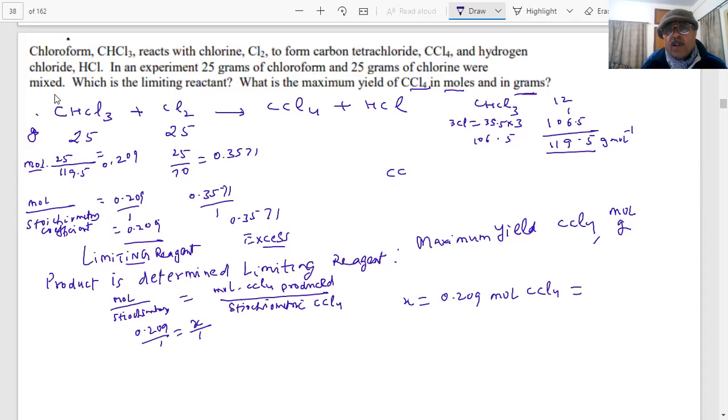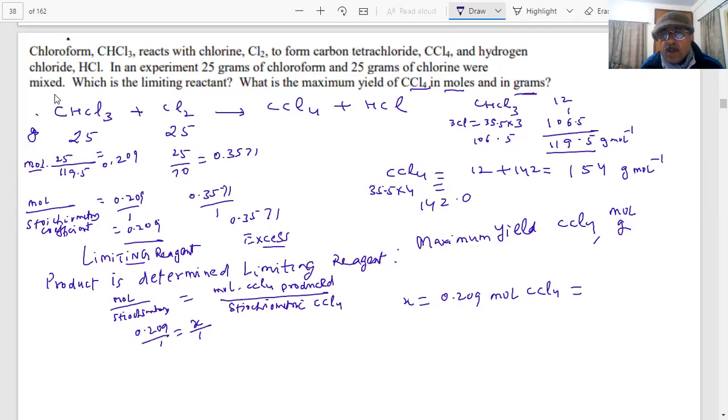What is the molecular mass of CCl4? 12 plus 35.5 into 4. How much will that value be? 35.5 times 4 would be 142. Okay, what is the value coming, student? 142 plus 12, 154 gram per mole.